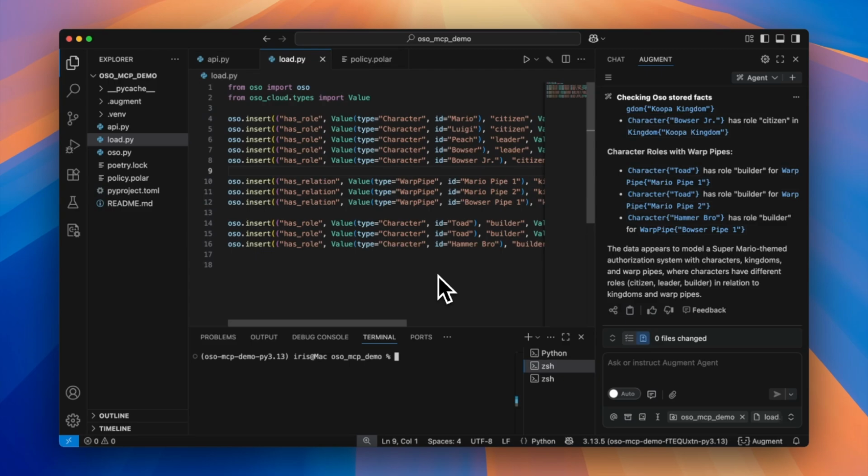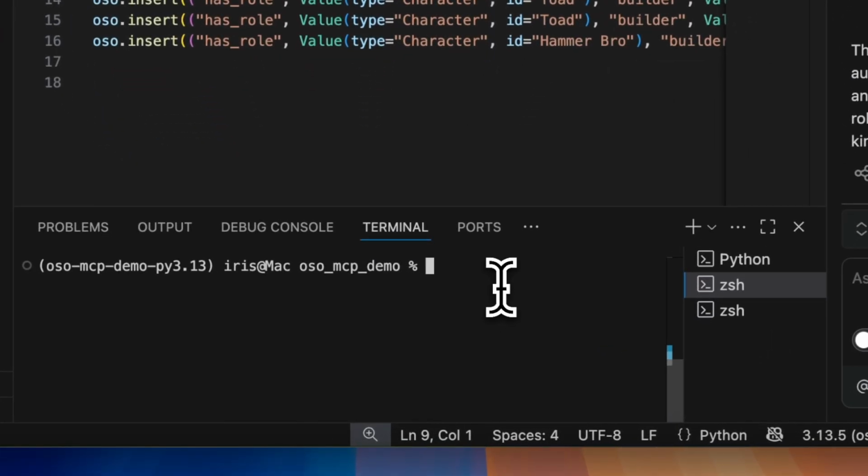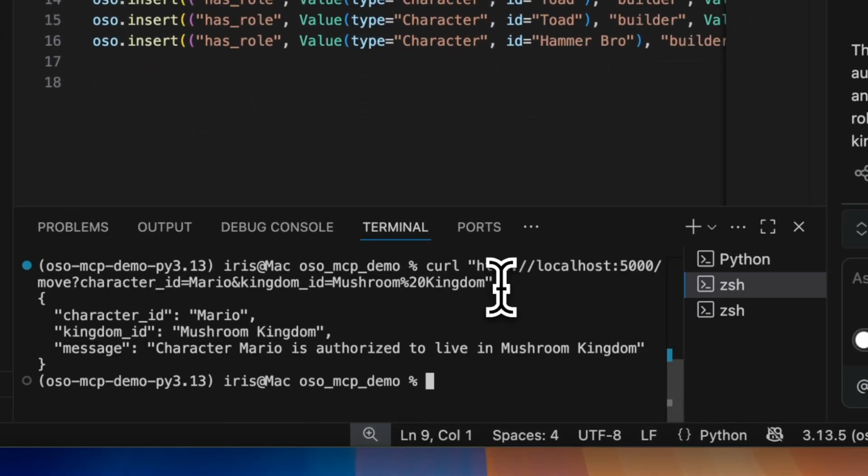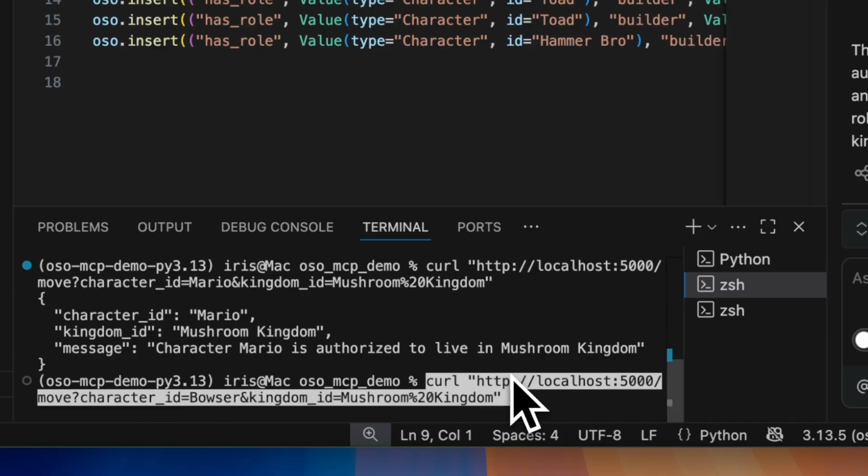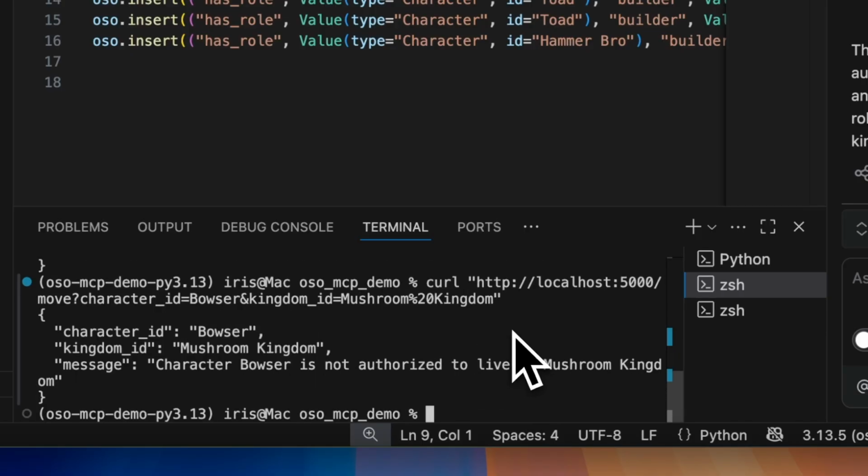Now let's do a sanity check to make sure Mario has permission to live in Mushroom Kingdom. We already know he's a citizen, so he should have permission. Great, Mario is authorized to live in Mushroom Kingdom. Now what about Bowser? Awesome. Bowser is not allowed to live in Mushroom Kingdom, as expected since he's not a citizen.